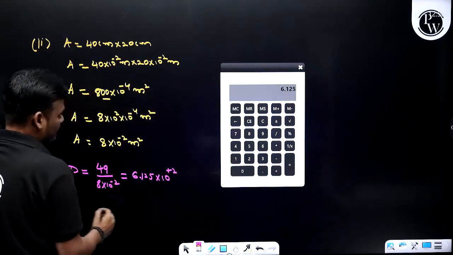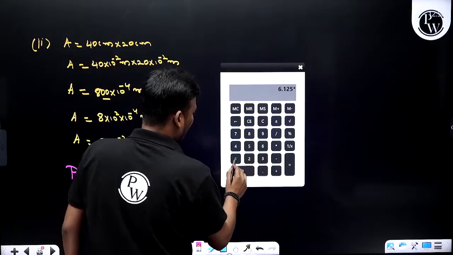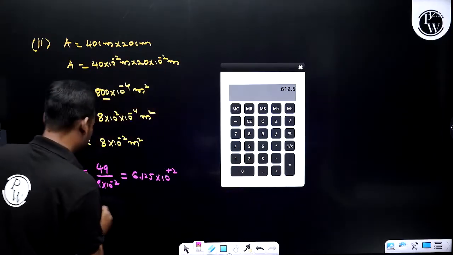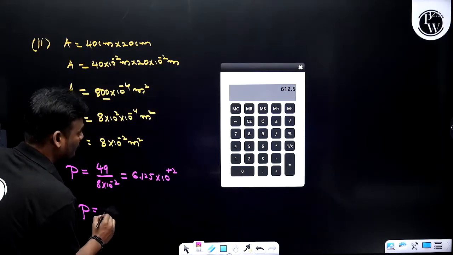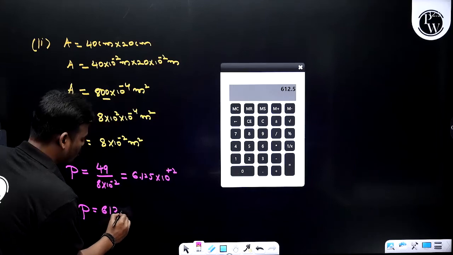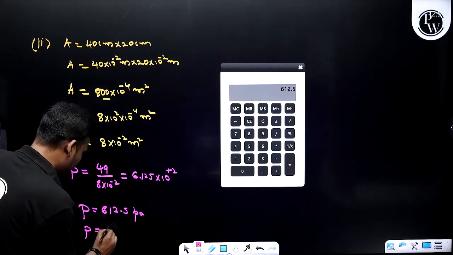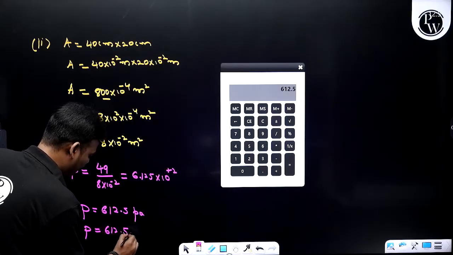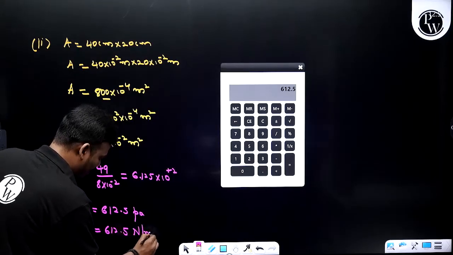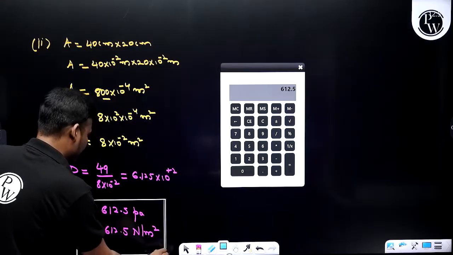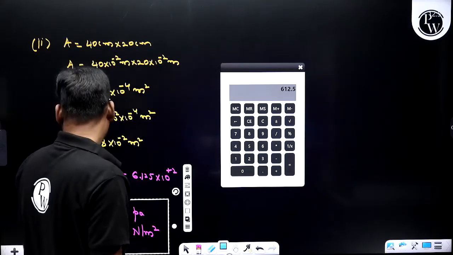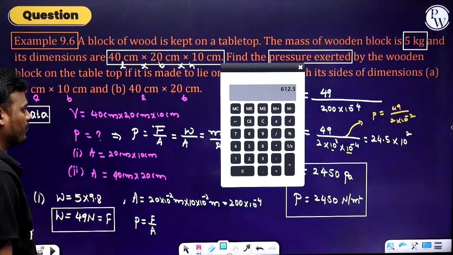After simplifying, pressure equals 612.5 Pascal, or 612.5 Newton per meter square. So that's all. Two cases they have asked, and we have solved both.